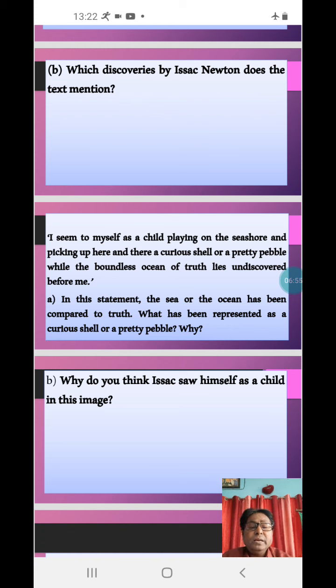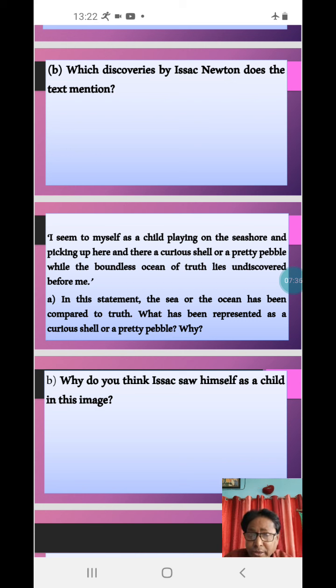Next, question B is here. Why do you think Isaac saw himself as a child in this image? Isaac saw himself as a child in this image because he felt small, curious, wondering and excited, and inexperienced, like a child compared to the vast ocean of truth that guides our universe.